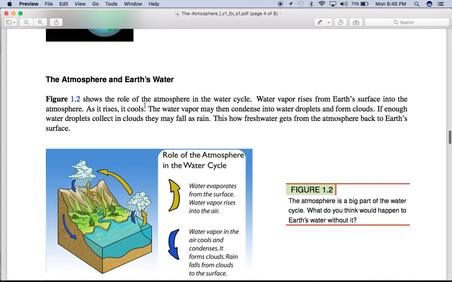Figure 1.2 shows the role of the atmosphere in the water cycle. Water vapor rises from Earth's surface into the atmosphere. As it rises, it cools. The water vapor may then condense into water droplets and form clouds. If enough water vapor droplets collect in clouds, they may fall as rain. This is how fresh water gets from the atmosphere back to Earth's surface.